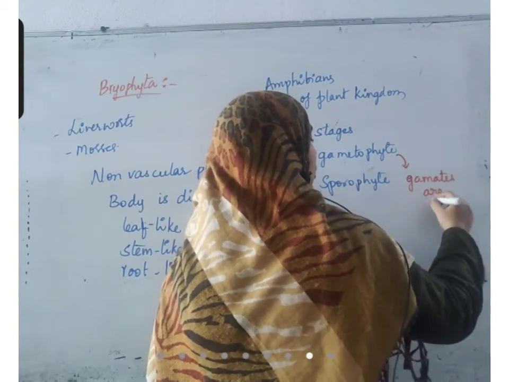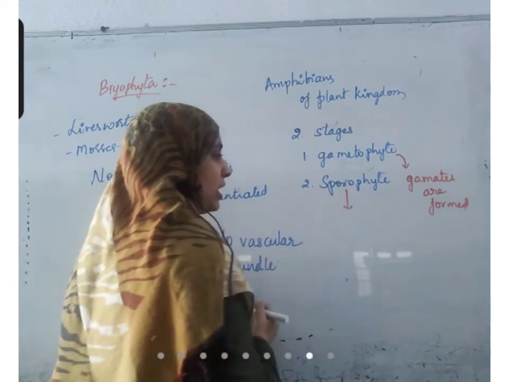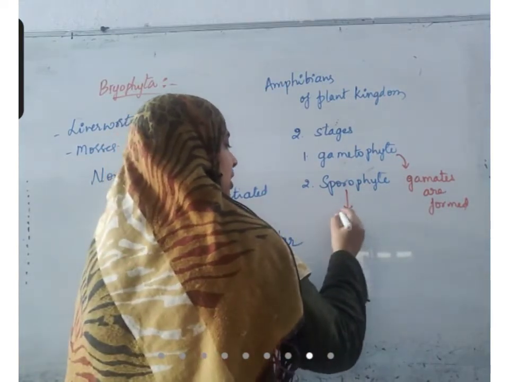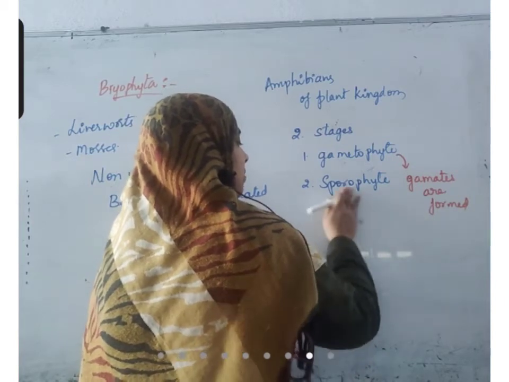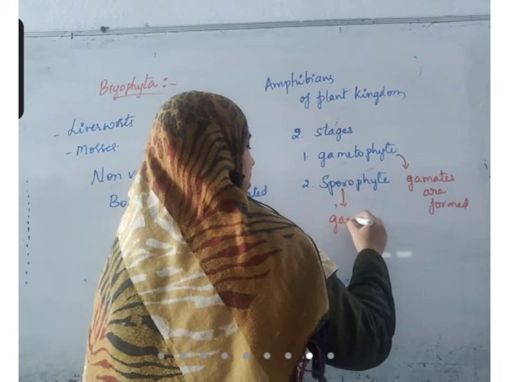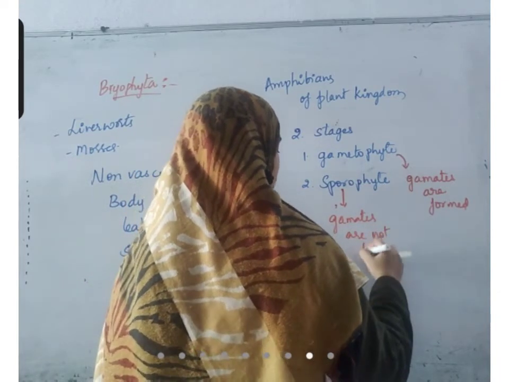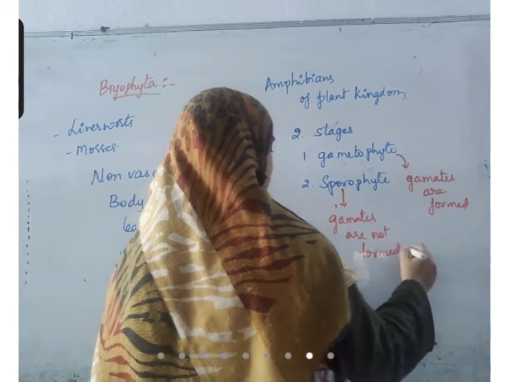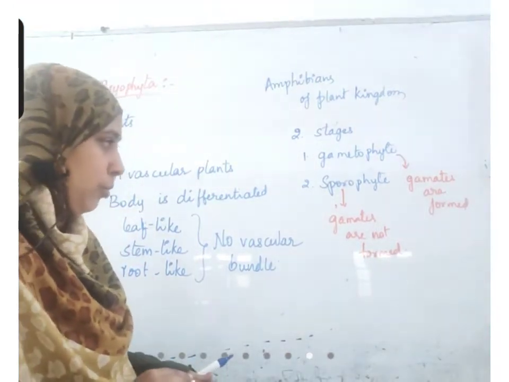In the sporophyte stage, the adult stage, you can say the remaining stage, gametes are not formed.